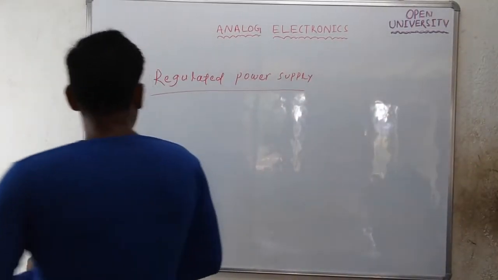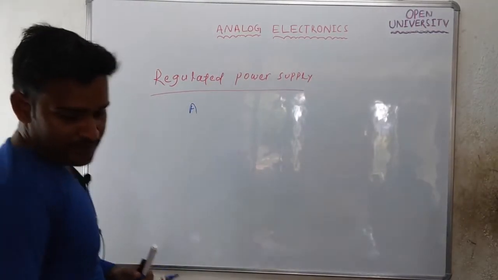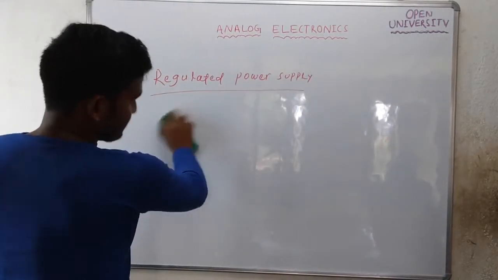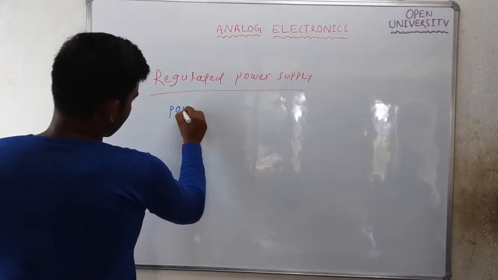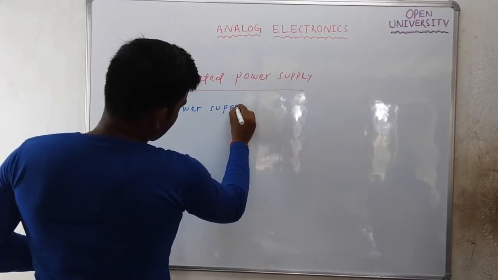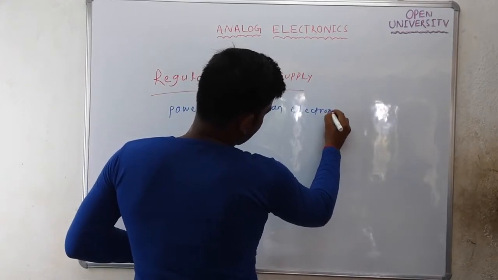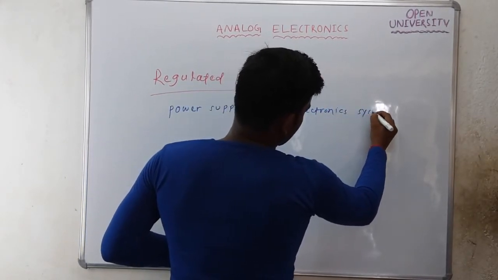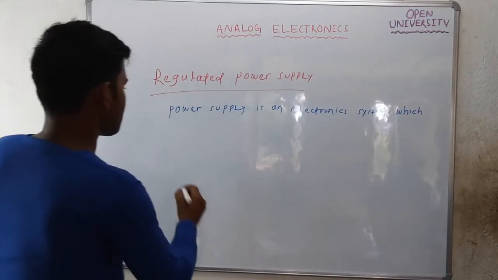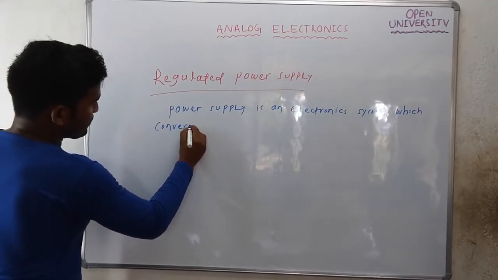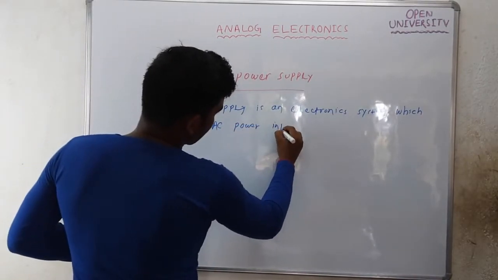So the definition of regulated power supply is: it is an electronics system which converts AC power into DC power.